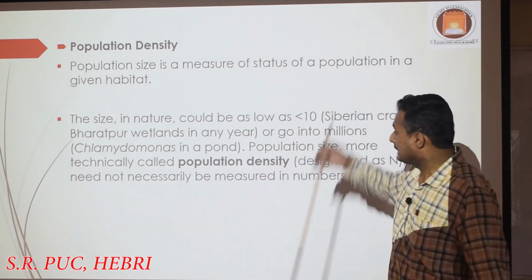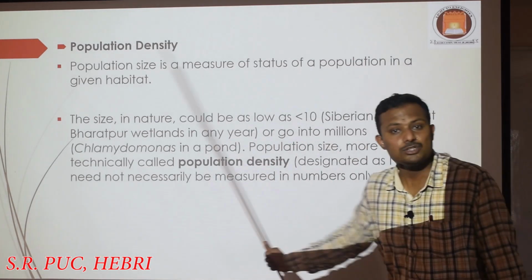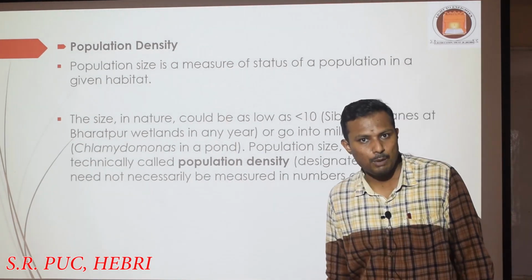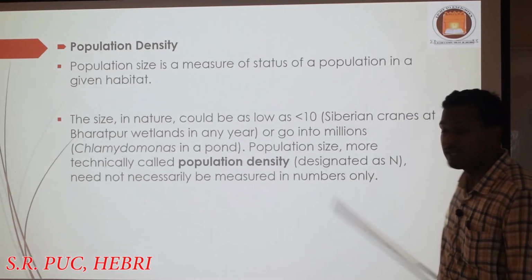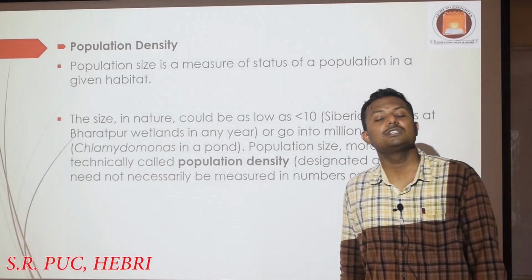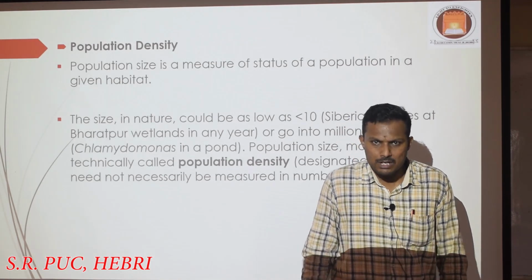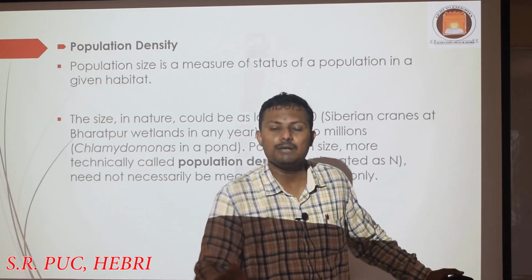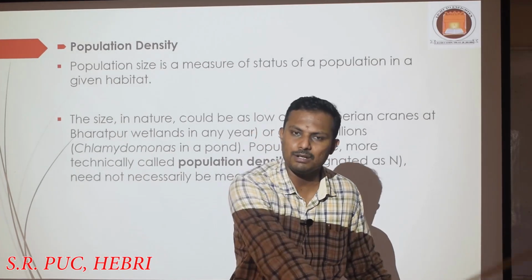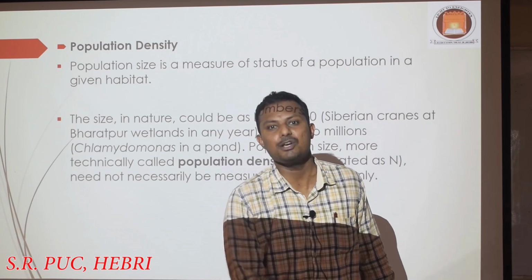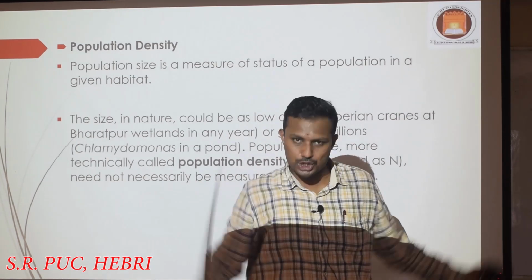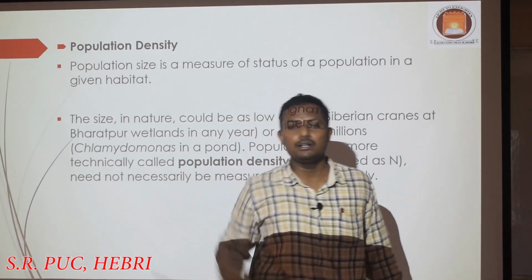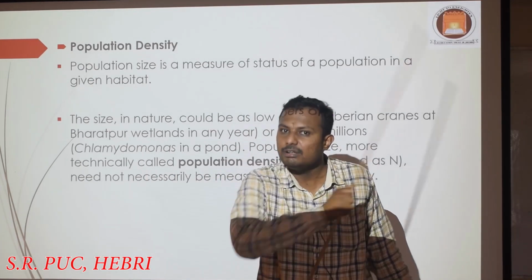So that means this population density in most of the cases for higher animals and higher plants, we consider this as size of the population, but for lower organisms it cannot be size, it should be considered in the form of biomass. Sometimes, if you compare a banyan tree and parthenium, you consider. Parthenium is a very small plant, it's a herbaceous plant. Banyan tree is huge. The number of Parthenium can be 100 in a given area. There may be only one banyan tree.